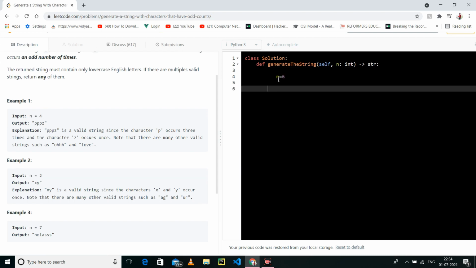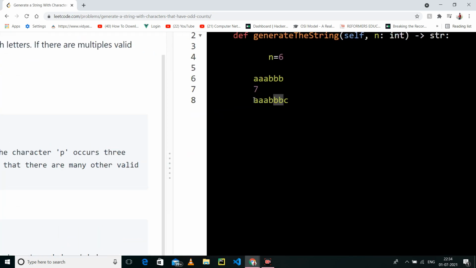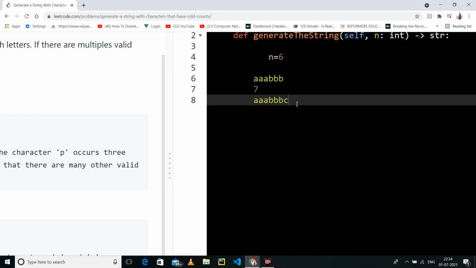I can have aaabbb, so these occur three times and these occur three times. If we have 7, we can have aaabbbc, because c occurs 1 time, b occurs 3 times and a occurs 3 times, and all occur an odd number of times, not even.